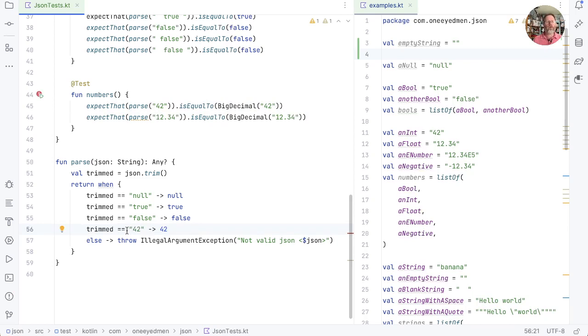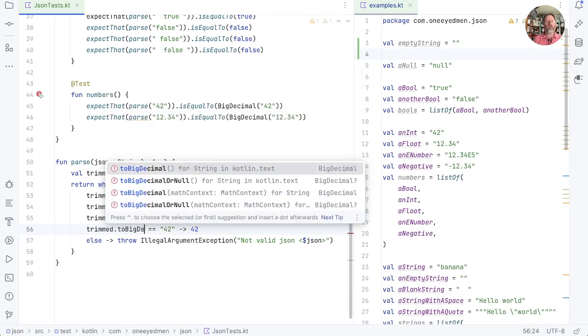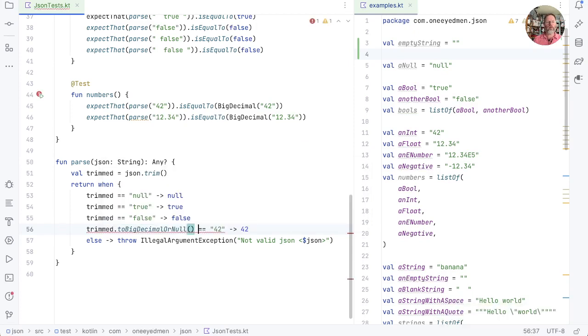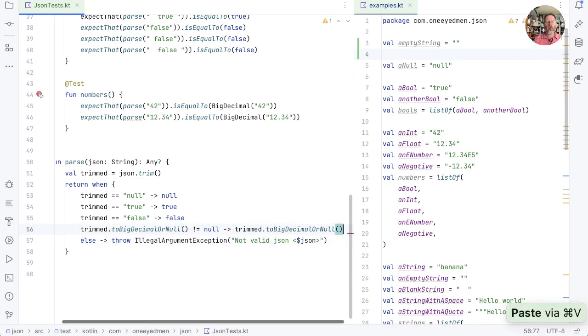So now we could try and pattern match things that look like numbers. Alternatively, we could just try to build a BigDecimal, and if it succeeds, return that. I'm going to do that by pretending that we have toBigDecimalOrNull. Oh, well, it turns out we do. So we can use that and say if that isn't null, then we return its value, which tediously at the moment we'll have to do by doing it again. Don't like that logic, but does it pass the test?